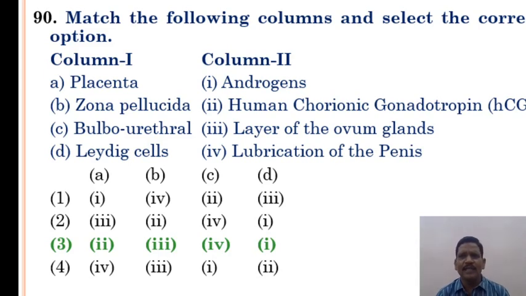Match the following columns and select the correct options. Placenta, zona pellucida, bulbourethral and Leydig cells. Option 3 is the correct answer. This is a tentative, our basic idea of the answers. The final answers will be decided only by the National Testing Agency.